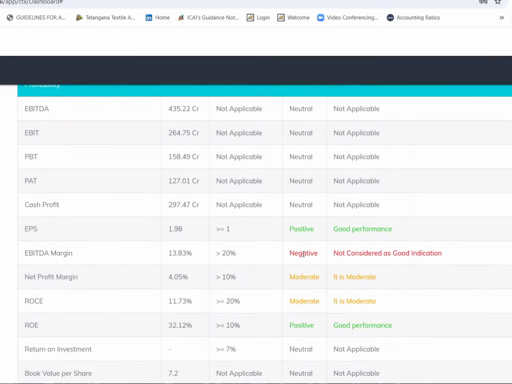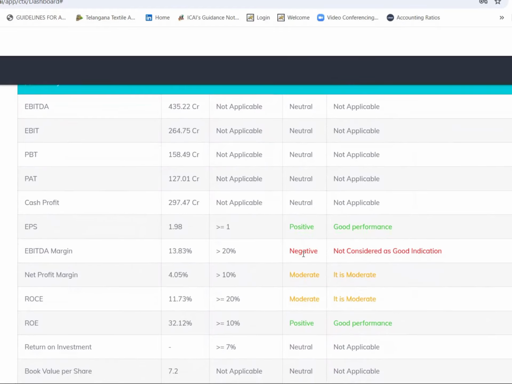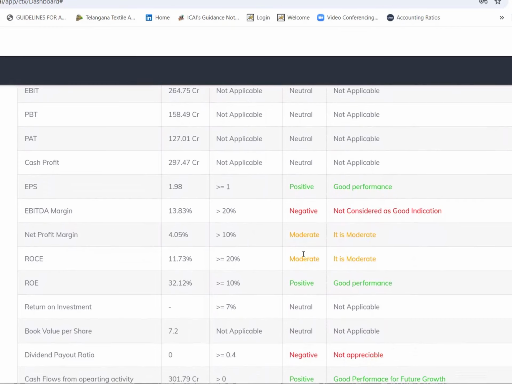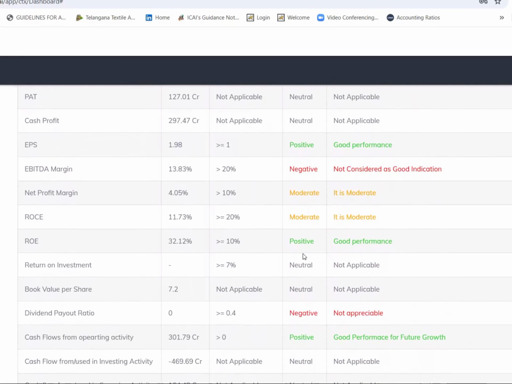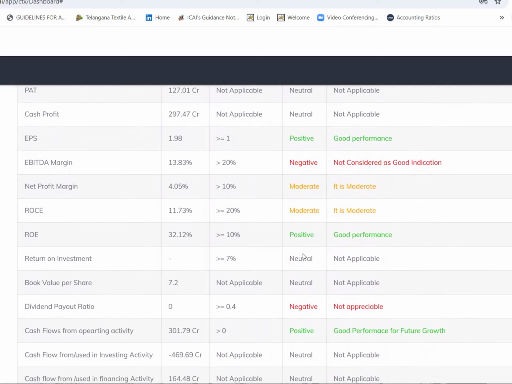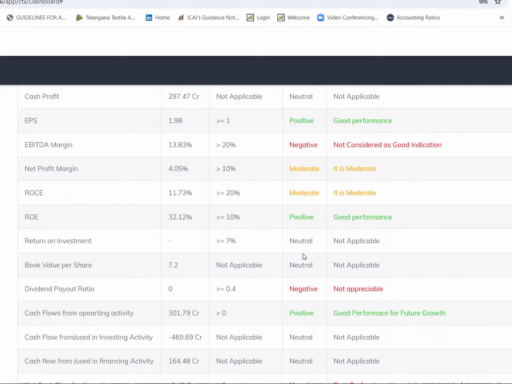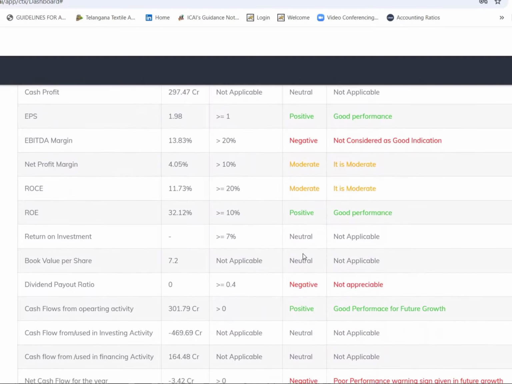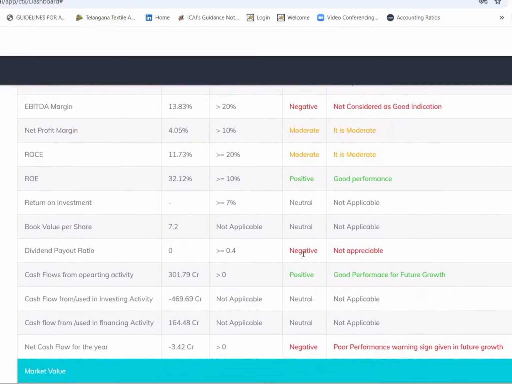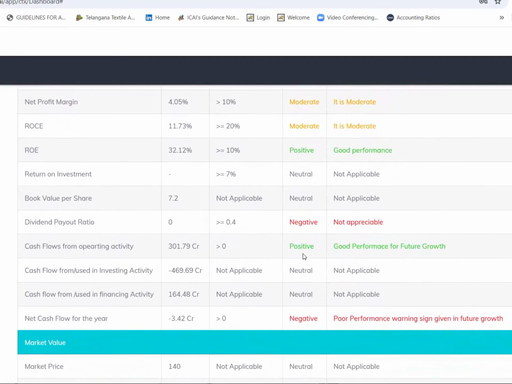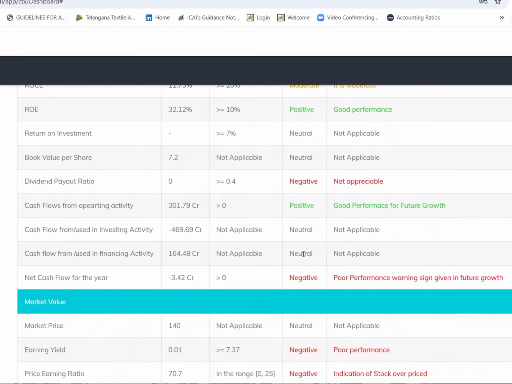Coming to EBITDA 435.22, EBIT is 264.75. PBT is 158.49, and PAT is 127.01, cash profit is 297.47, EPS is 1.9, not appreciable. So EBITDA margin 13.83, in general we expect more than 20, net profit margin 4.05, ROC is 11.73, and ROE is 32.12, book value per share 7.2, very poor, I should say.